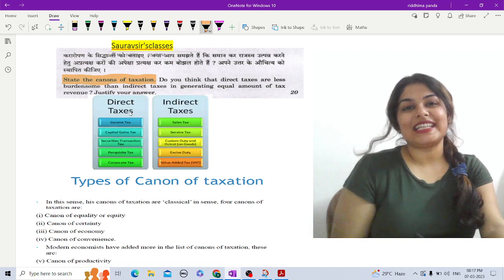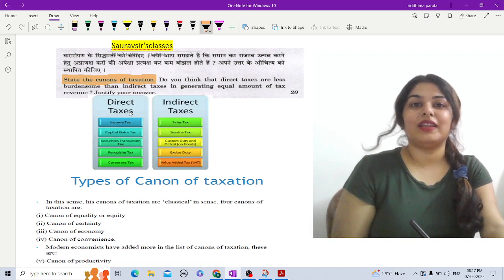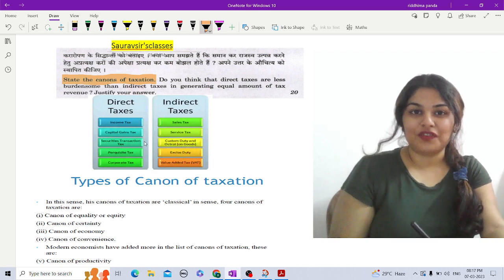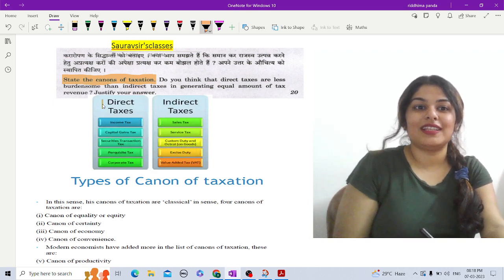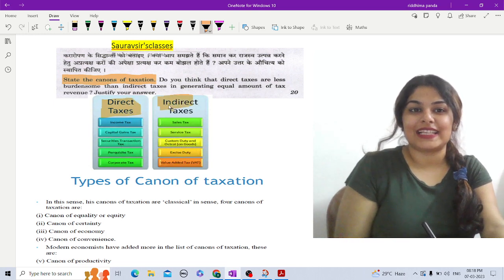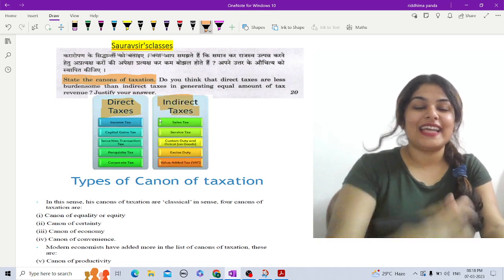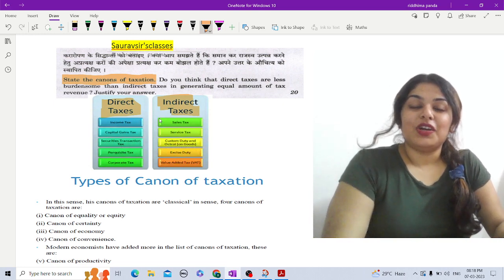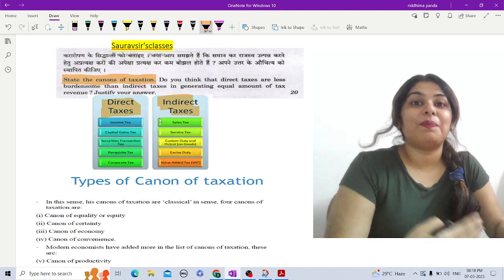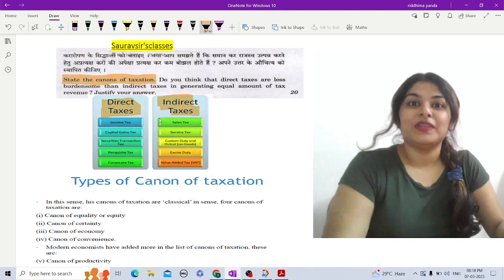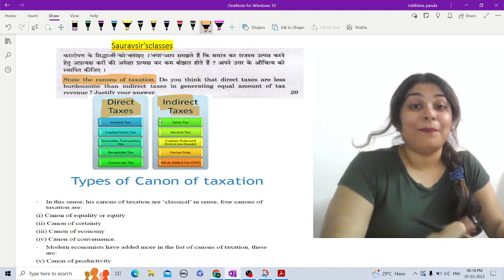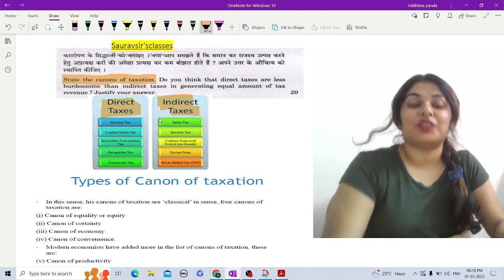Now in order to understand canons of taxation, let's first know what types of taxes we are dealing with, right? There are two broad classifications of taxes, that is direct taxes and indirect taxes. Now what are direct taxes? Direct taxes are those taxes which are collected directly from the person who is burdened with the tax, which cannot be passed on to another individual. Basically it is a type of tax where the impact and incidence of tax are on the same person.